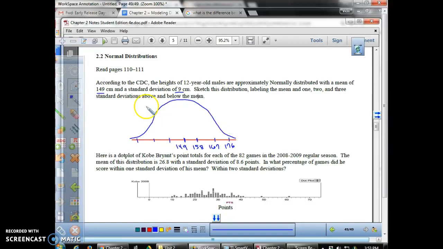Then I'll do the same thing on the left side. So I'll subtract 9 and get 140. Subtract 9 again, I get 131, and again, and I get 122. So that is what the sketch of this distribution would look like. And then we're going to be able to use the empirical rule in just a minute to figure out the likelihood for someone to be between 140 and 149, for example.